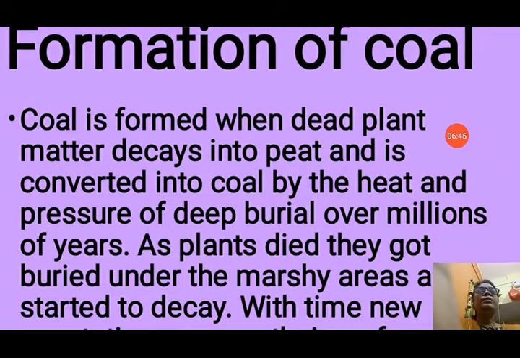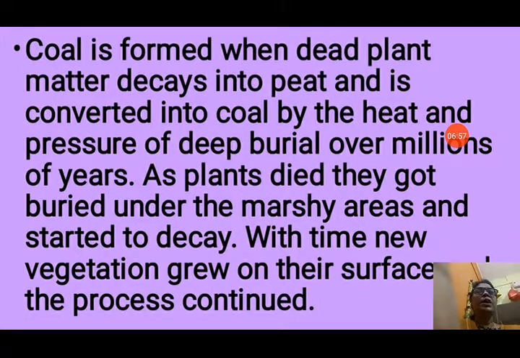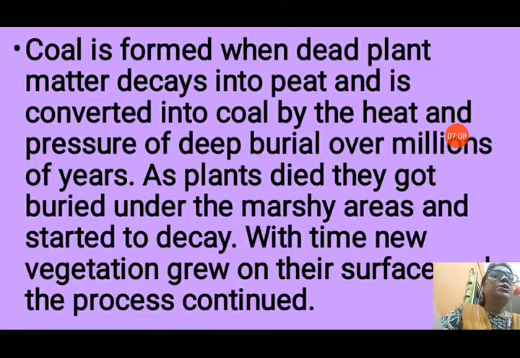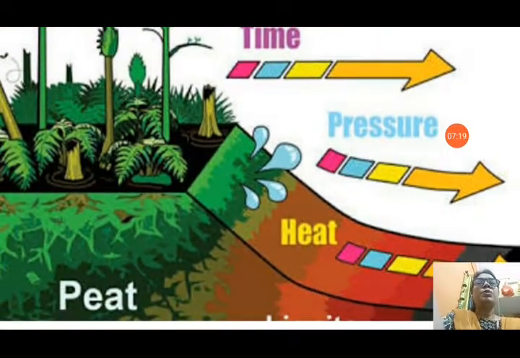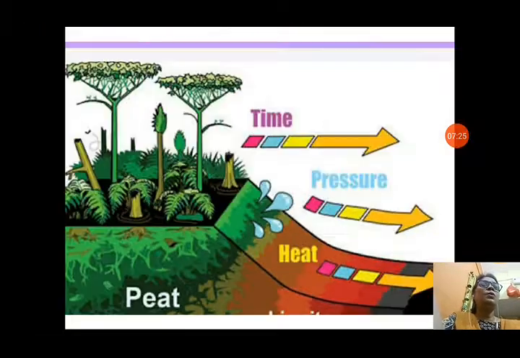Coal is formed when dead plant matter decays into peat and is converted into coal by the heat and pressure of deep burial over millions of years. As the plants died, they got buried under marshy areas and started to decay with time. New vegetation grew on the surface. The process continues. After millions of years, the plant material changes into coal due to high heat and pressure under the earth's surface. You can see this picture also: with time and pressure, the vegetation is falling and buried under the ground, and now with time, pressure and heat it is changing into coal.